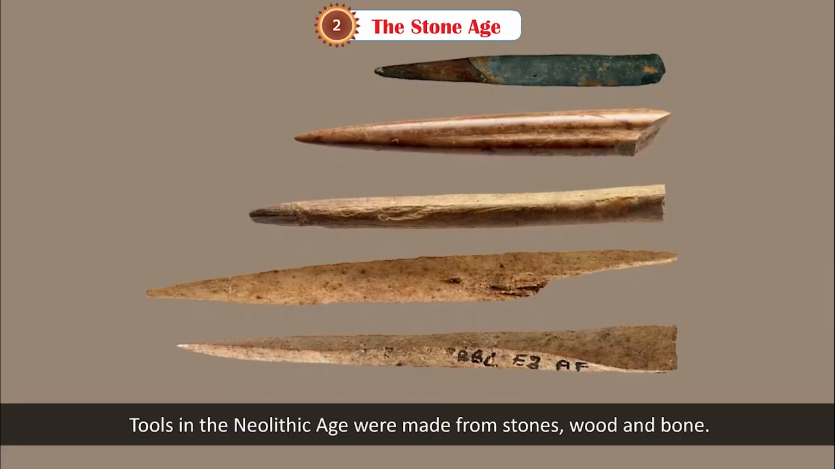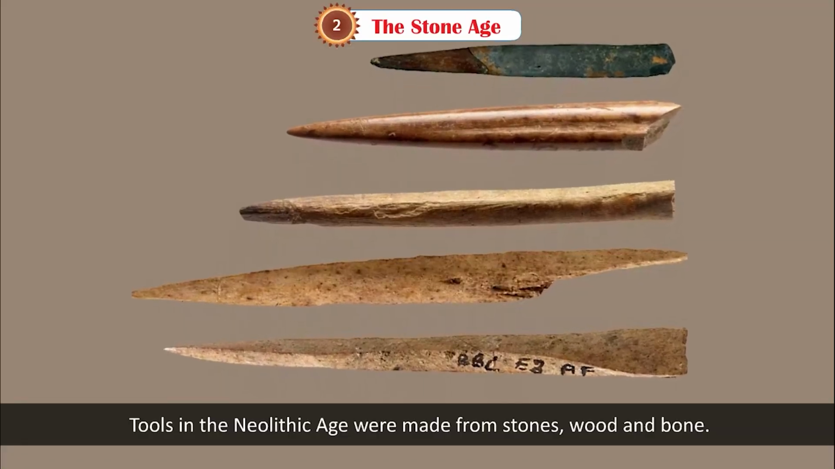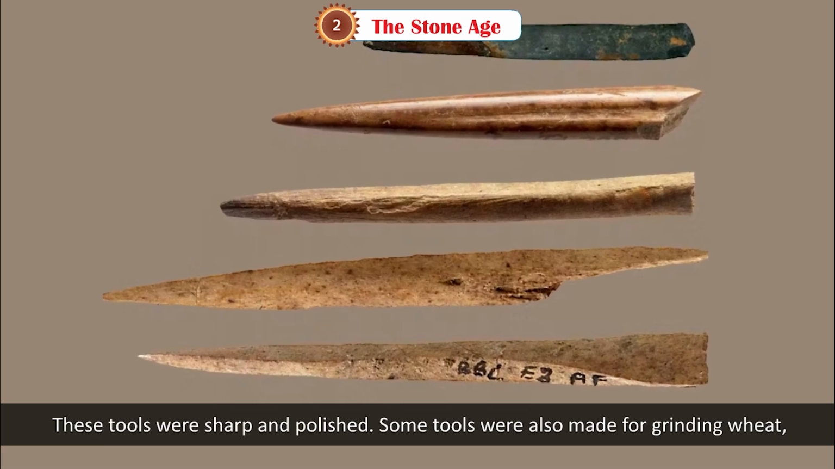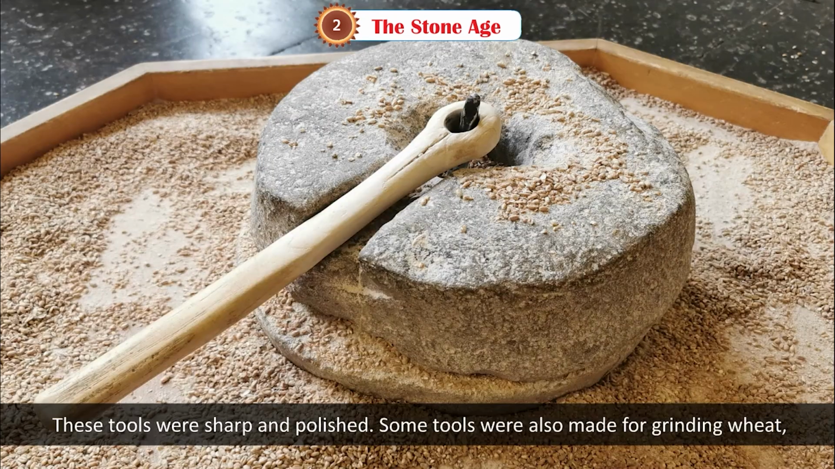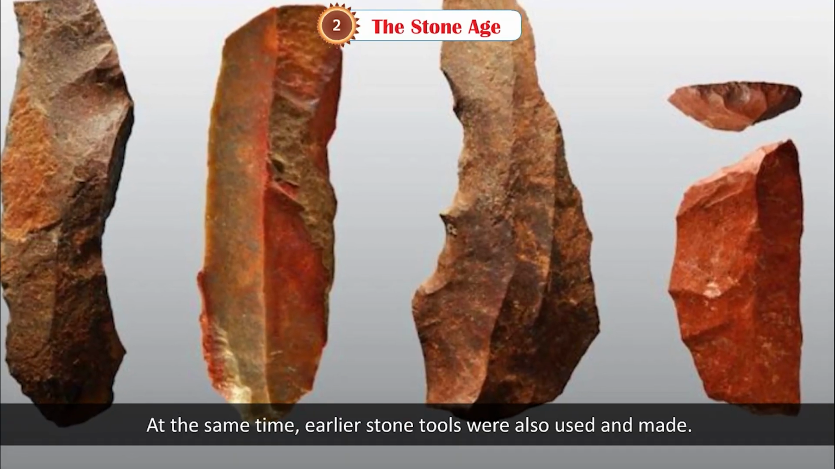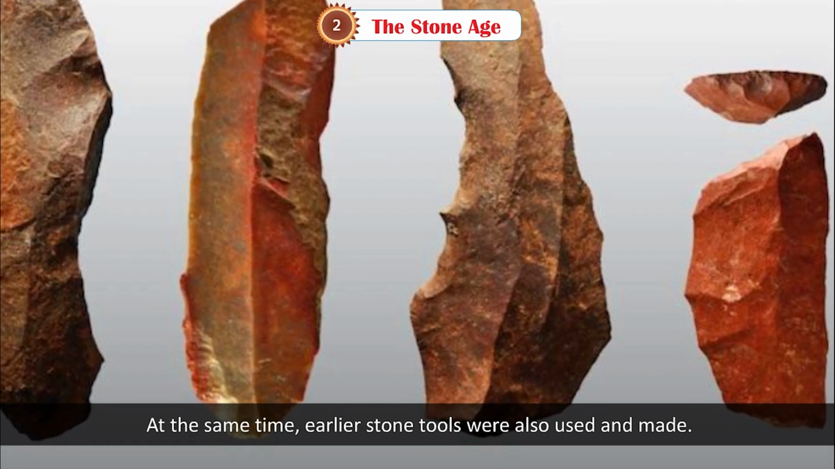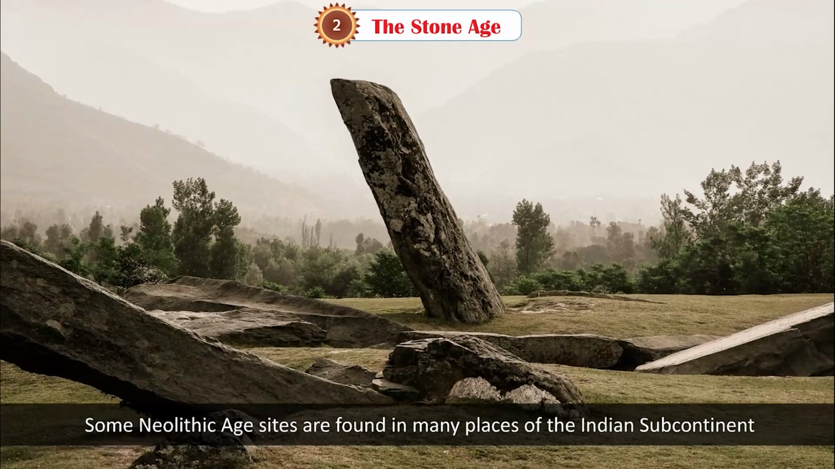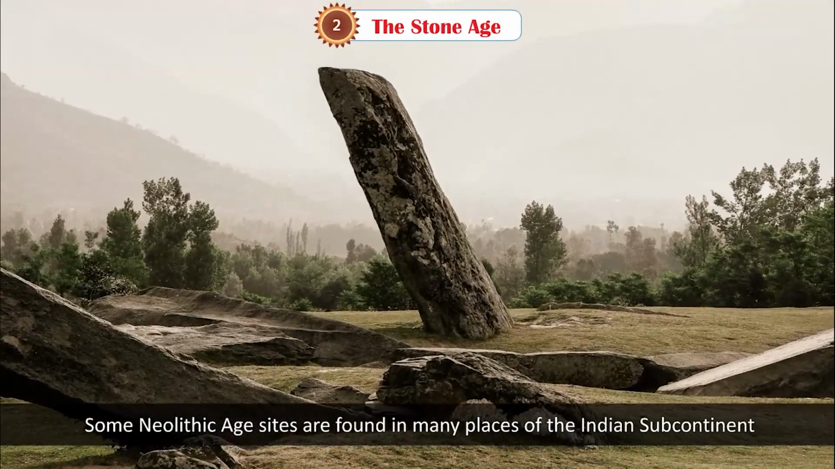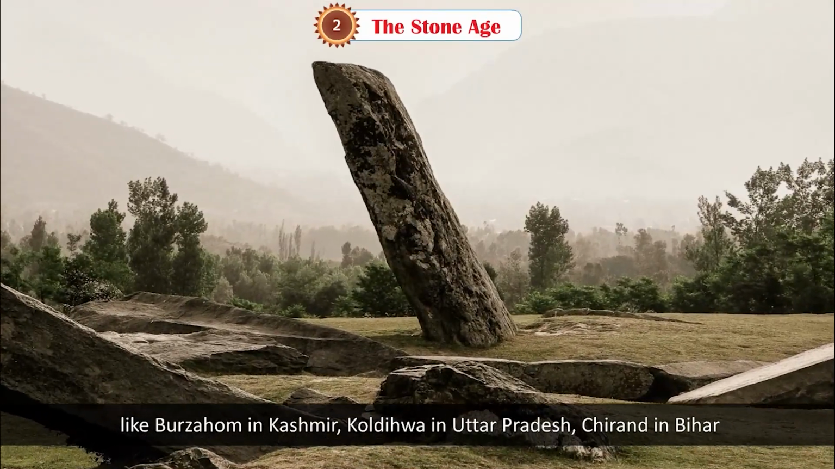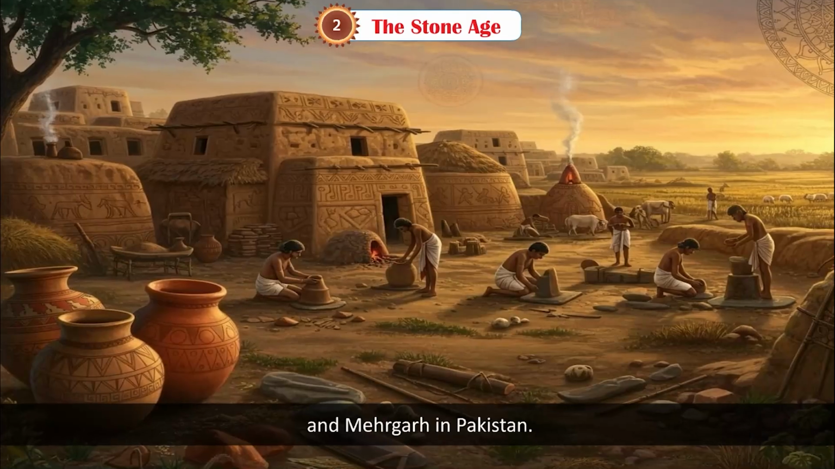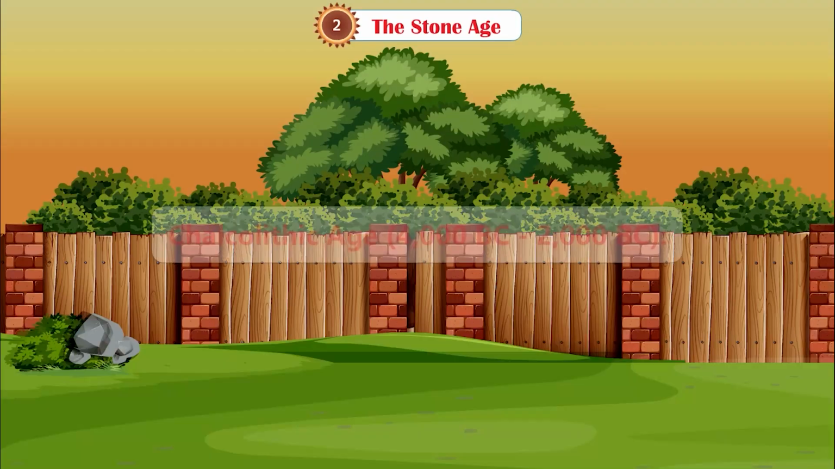Tools. Tools in the Neolithic age were made from stone, wood, and bone. These tools were sharp and polished. Some tools were also made for grinding wheat, barley, etc. At the same time, earlier stone tools were also used and made. Sites. Some Neolithic age sites are found in many places of the Indian subcontinent, like Burzahom in Kashmir, Koldihwa in Uttar Pradesh, Chirand in Bihar, and Mehrgarh in Pakistan.